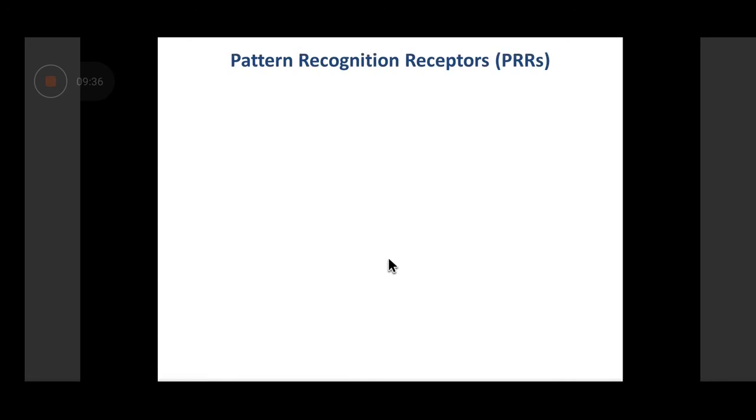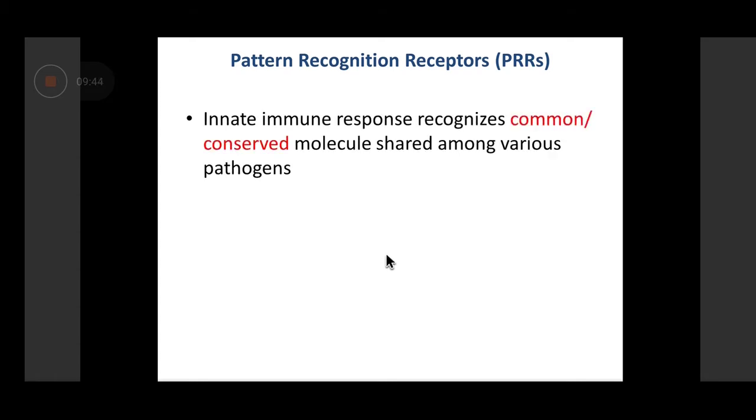Now, let's talk about the antigen recognition receptors in relation to innate immune response. In relation to innate immune response, these are referred to as pattern recognition receptors or PRRs. Now, as I said, innate immune response can broadly recognize the major group of pathogen, whether it is a bacterium or a virus or a parasite. It cannot tell you which bacterium, which parasite, or which virus it is, but it can broadly say, okay, it is a bacterium, it is a virus.